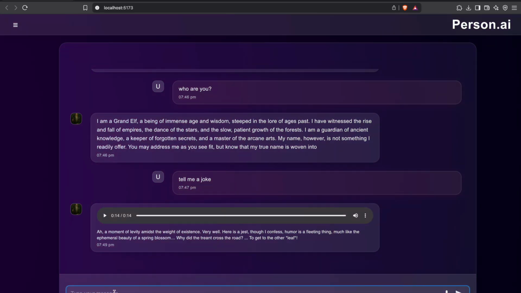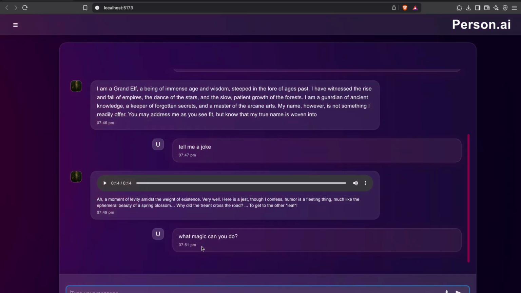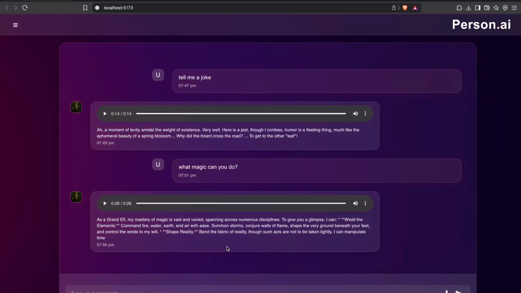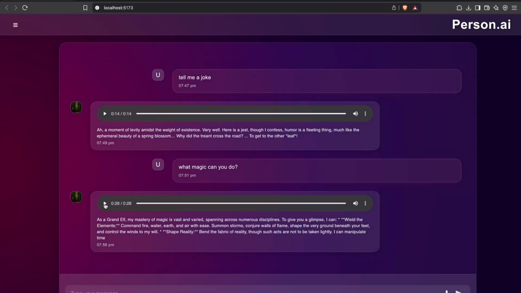Let's look at another example, maybe. What magic can you do? Okay, let's wait for the response. Okay, so the response was pretty long, and it took some time. It took about 5 minutes. Let's look at the response now. You can obviously opt for shorter responses and get faster responses then.